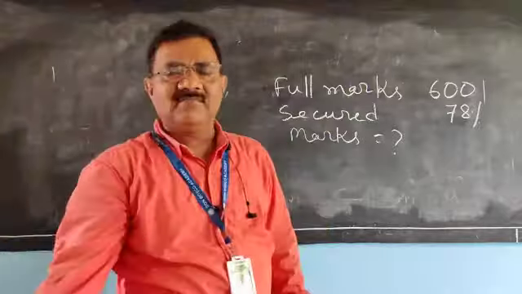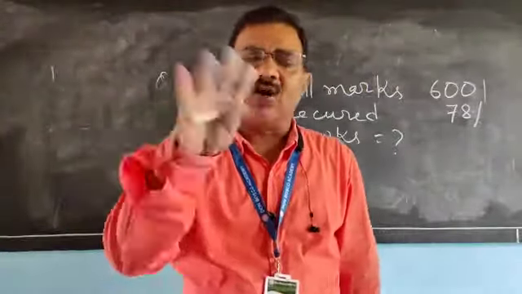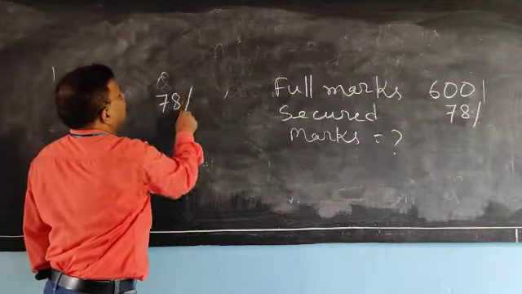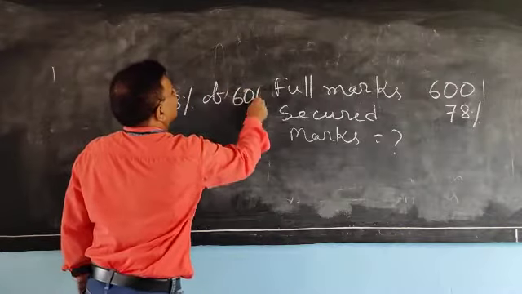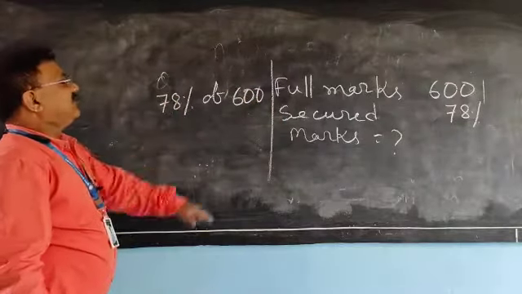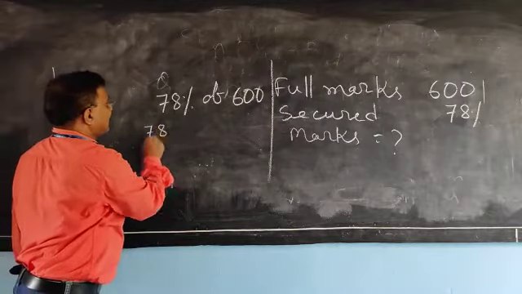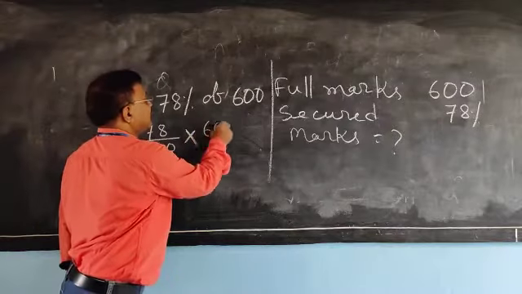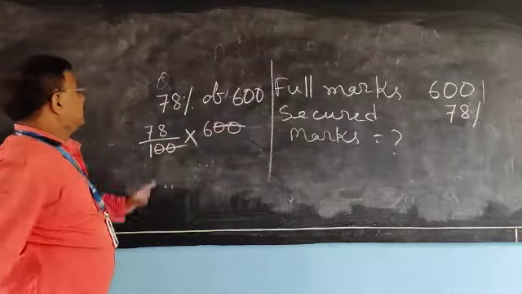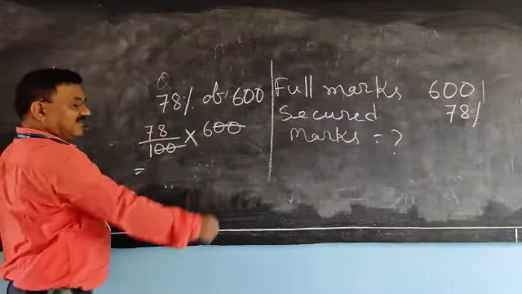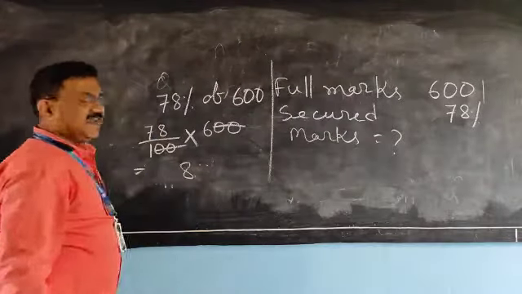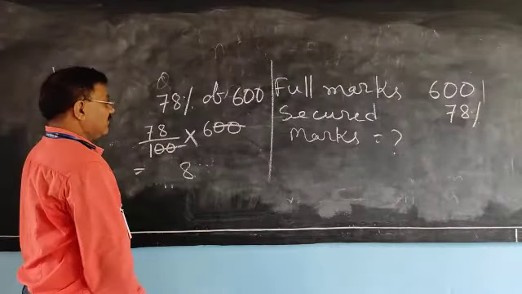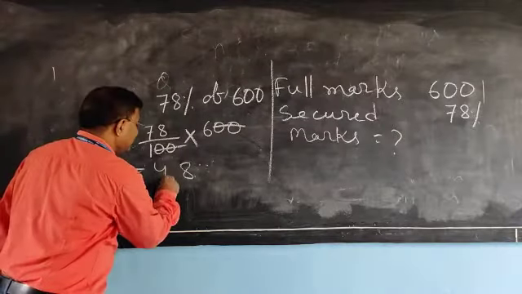78% of 600. 600 is the total mark and you have got 78%. What to do? Simply 78% of 600. Now 78% means 78 by 100, of 600. Of means multiply. 2 zeros cancel and 78 times 6. 8 sixes are 48, carrying 4. 7 sixes are 42 and 4 is 46.